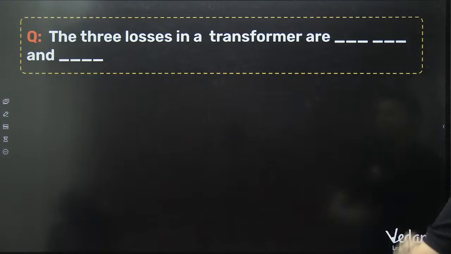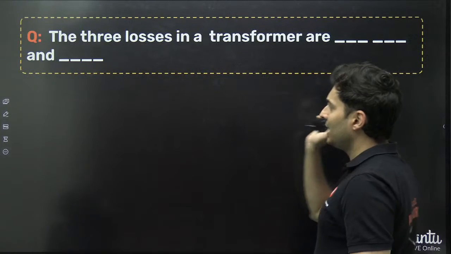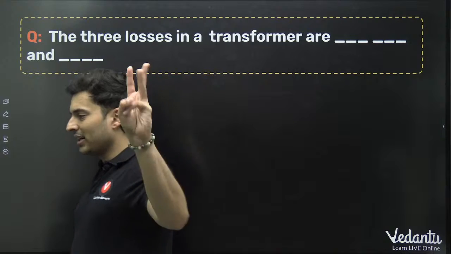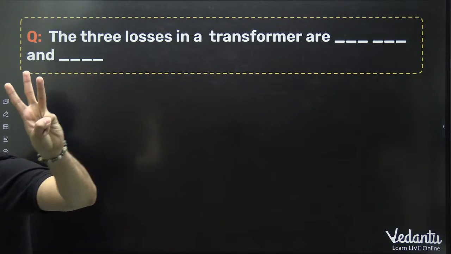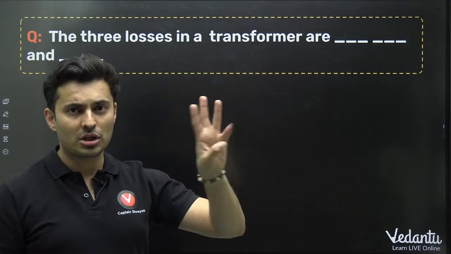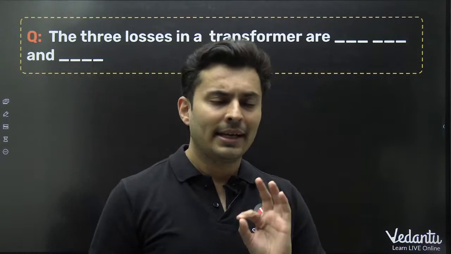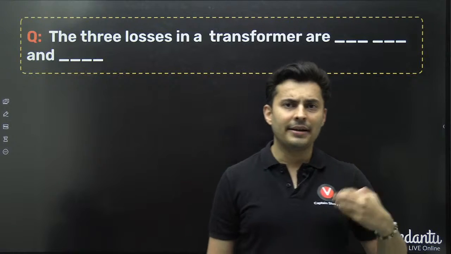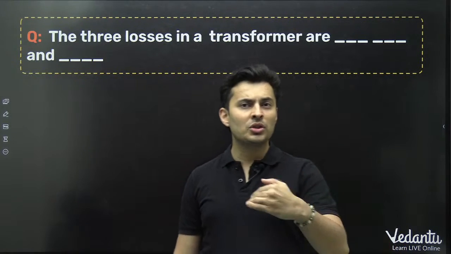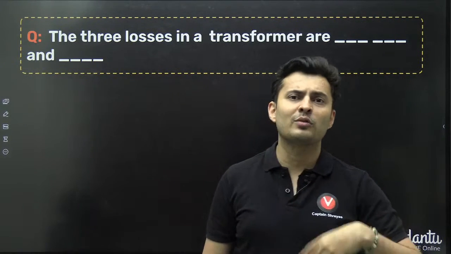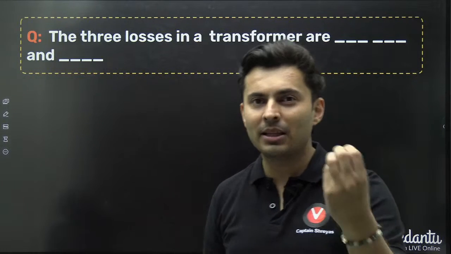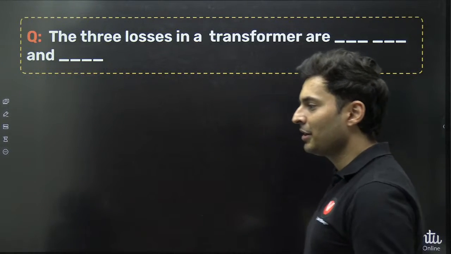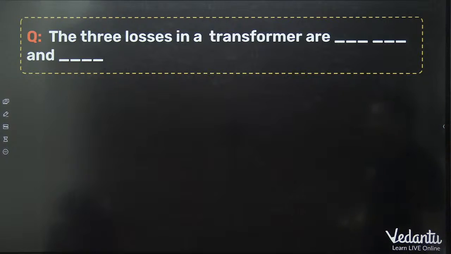The three losses in a transformer are dash, dash and dash. What are the three losses? If you don't know it, you might miss a 2-mark question or you might miss a 3-mark question. Explain the losses in a transformer. What are those losses and how do you prevent them? And usually in an everyday transformer, what is the loss? So there might be a 3-mark question or 2-mark question in your board examination as well. It could also be a part of your JEE exam.